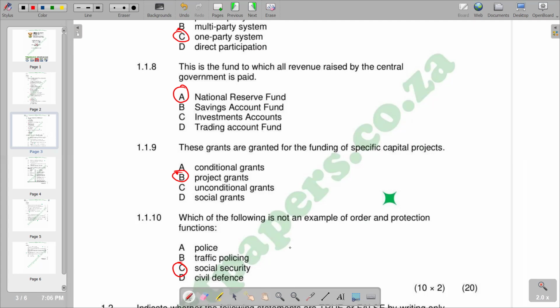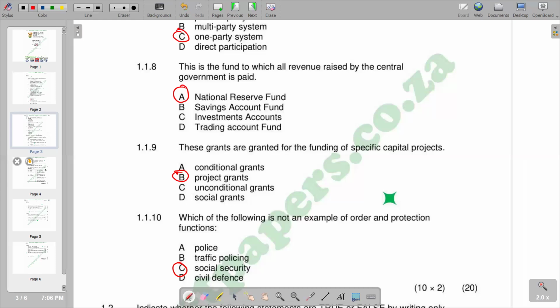And remember, social security is the protection that a society provides to individuals and households to ensure access to health care and guarantee income security, particularly in case of old age. We have also unemployment, sickness, work injury, and also maternity or loss of a breadwinner can be part of that. So you'll see that this doesn't qualify it to be part of order. So it is the odd one out.